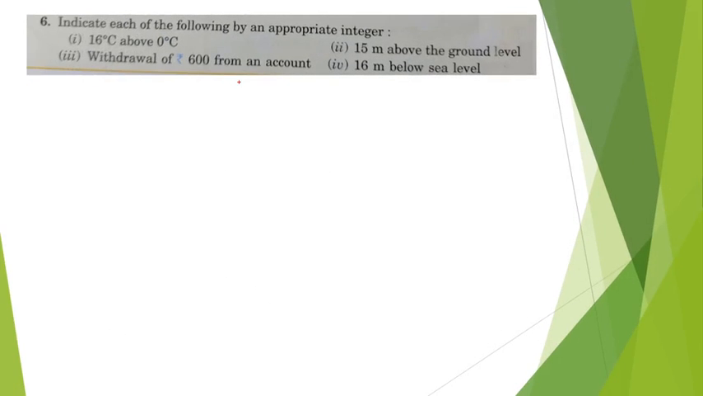Now question number 6, indicate each of the following with an appropriate integer. Instead of this, we have to write the integers. We have to represent these in the form of integers. So let's solve the question number 1. 16 degrees above 0 degree. So here it is the 0 degree centigrade. Now if I go 16 degrees centigrade above, what I can write is plus 16. So the answer number 1 is plus 16.